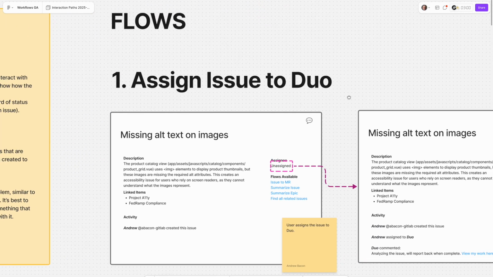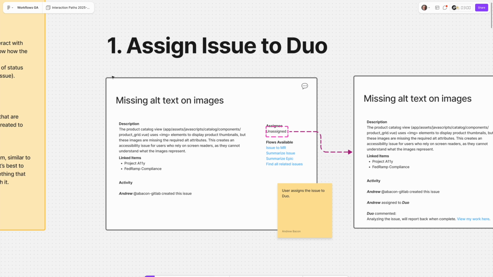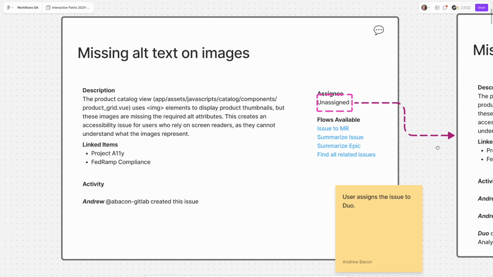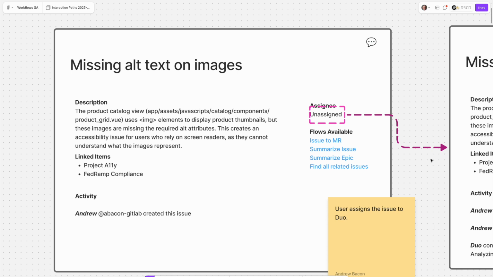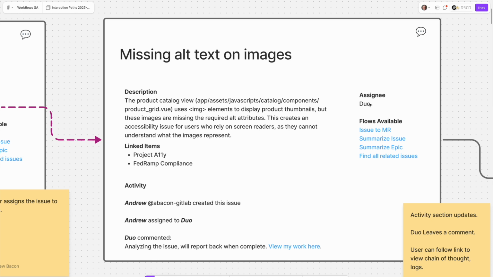So one of the ways I can imagine users taking advantage of these features is by simply assigning an issue to Duo, right? So here I'm imagining in the existing GitLab UI a relatively simple issue of a missing alt text on an image. As a user, I imagine this is something that the agents can handle, so I'll just change the assignee on this issue from unassigned to Duo. I just use the existing UI to do this. Duo shows up as a particular kind of user.